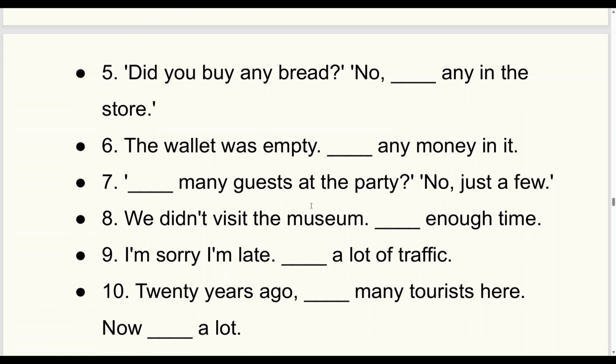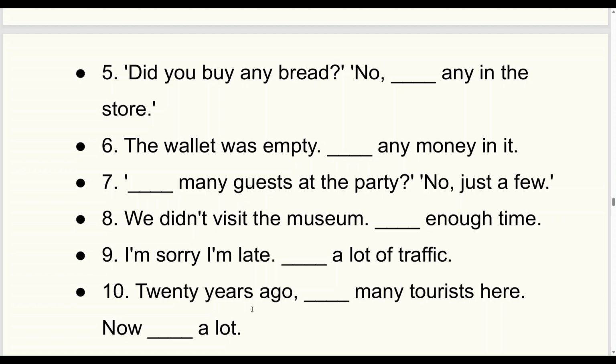Was there many guests at the party? No, just a few. We didn't visit the museum. There wasn't enough time. I'm sorry I'm late. There was a lot of traffic.